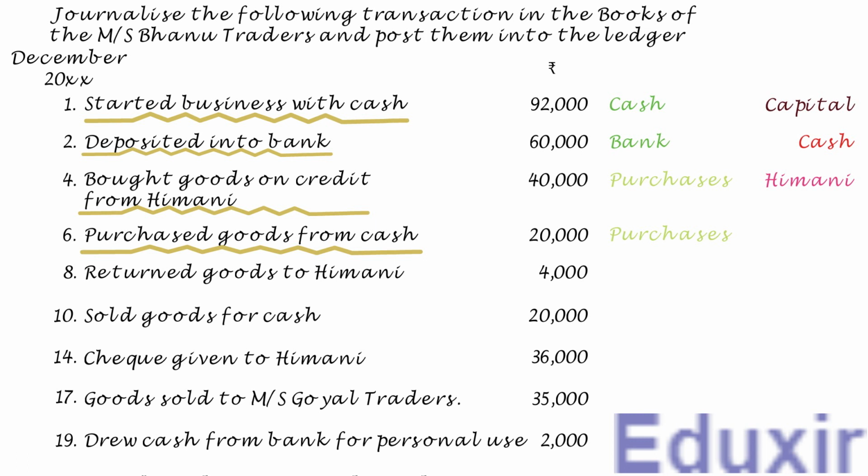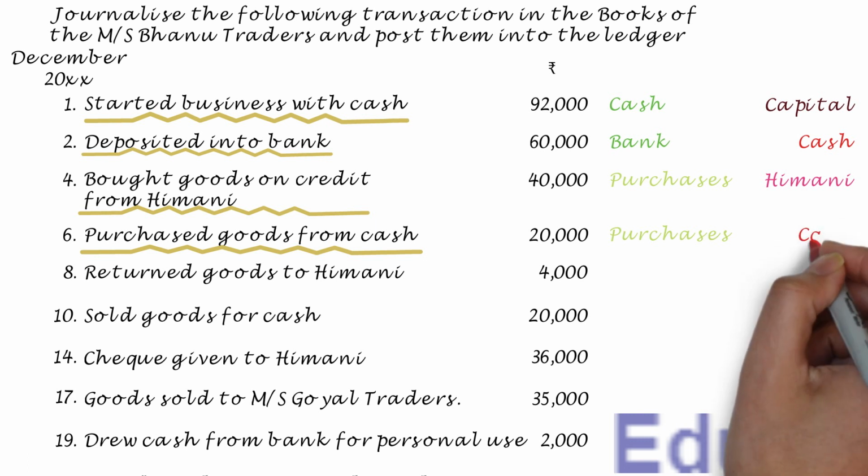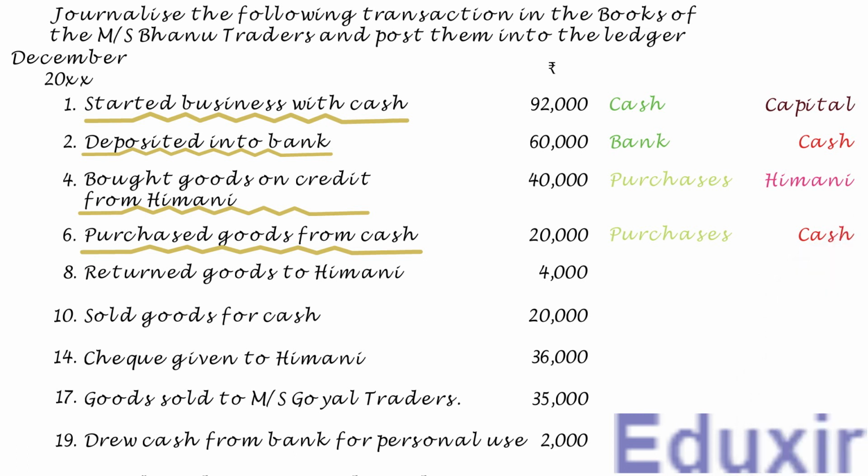At the same time, as the business is paying in cash for purchasing these goods, the cash asset available with the business will be decreasing in this transaction. The rule to record any decrease in the asset is to credit the corresponding assets account. In this case, the cash account should be credited. With this analysis at our disposal, let us now proceed with the journalizing of this transaction.